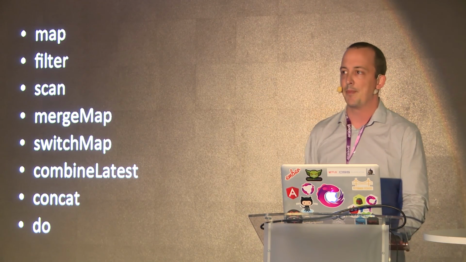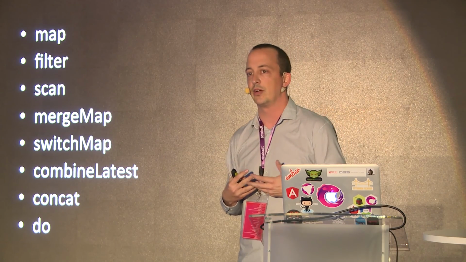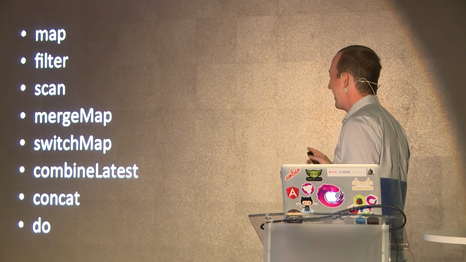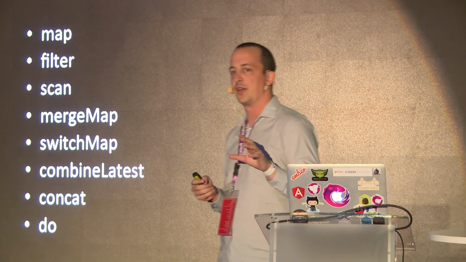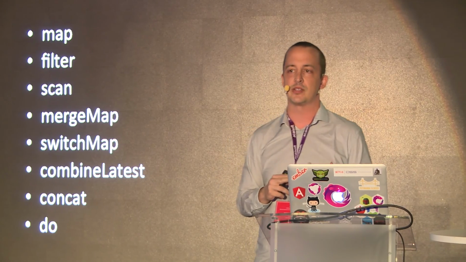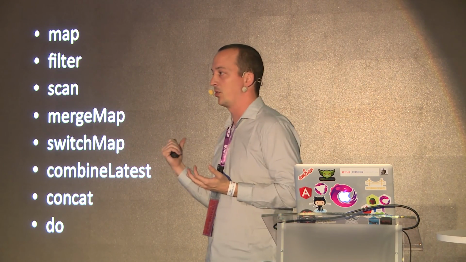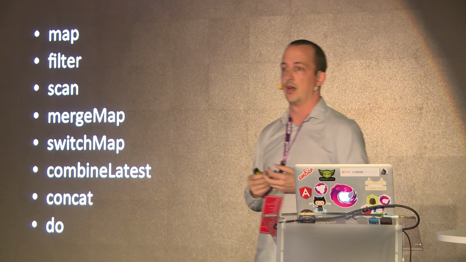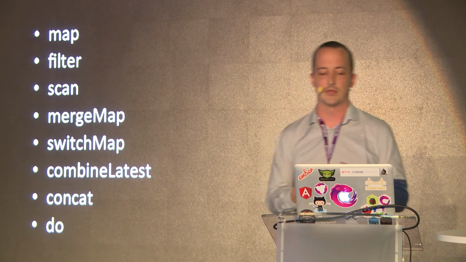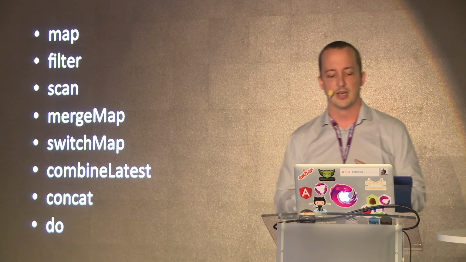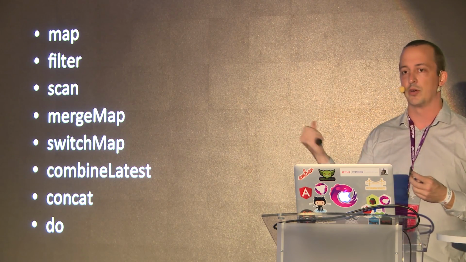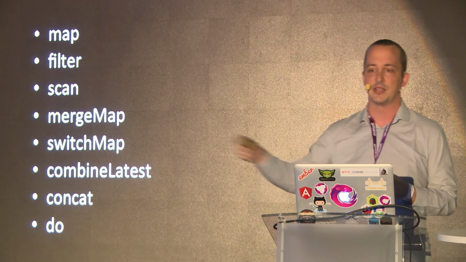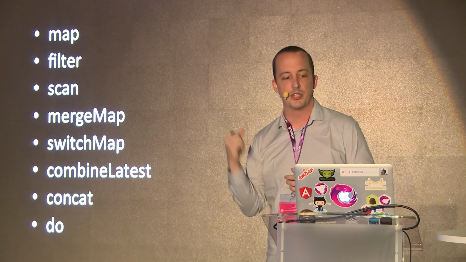If I'm going to recommend operators to start with when you're learning RxJS, I would start with these. So map and filter, obviously. Scan. Scan is like reduce. So if anyone's ever used a reducer, if they're used to Redux, with scan you can implement a Redux store in one line of code. It's a Redux store, basically. Maybe a few more than that. Redux stores do some awesome stuff. But basically, scan is a Redux store where you give it a reducer, and it actually emits the changed state every single time. Then there's mergeMap and switchMap.